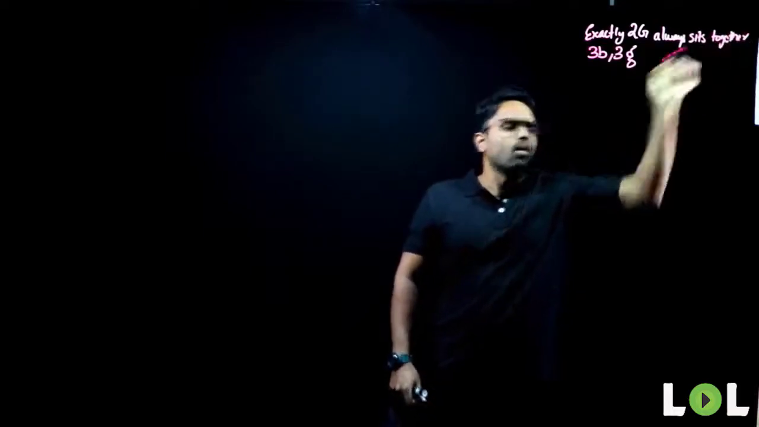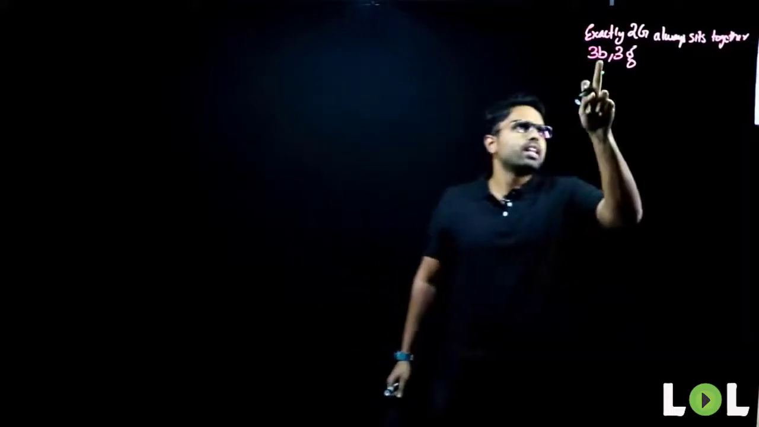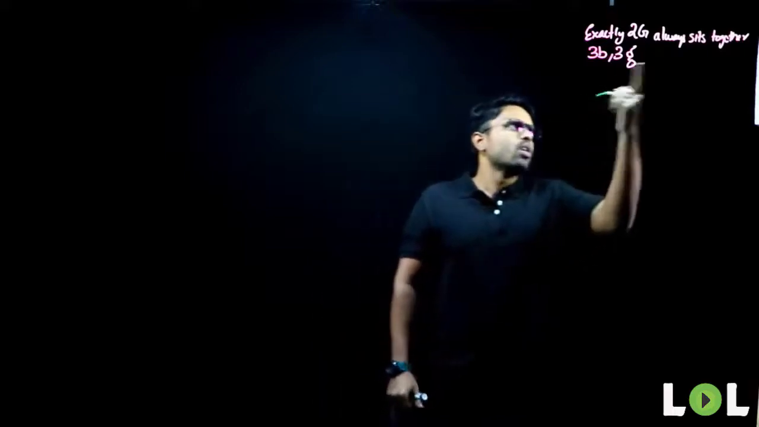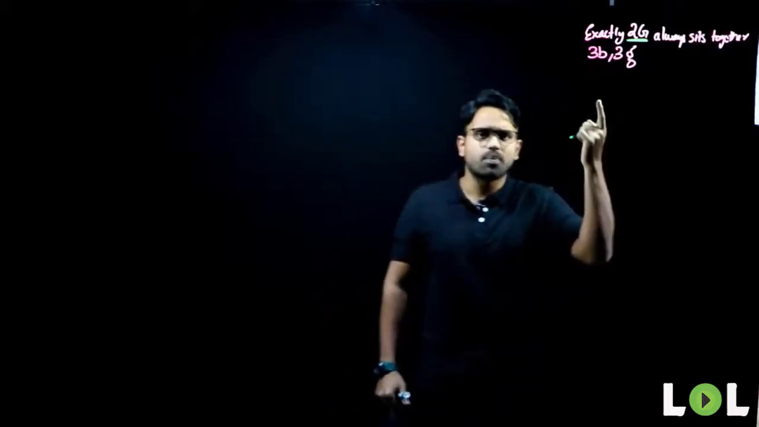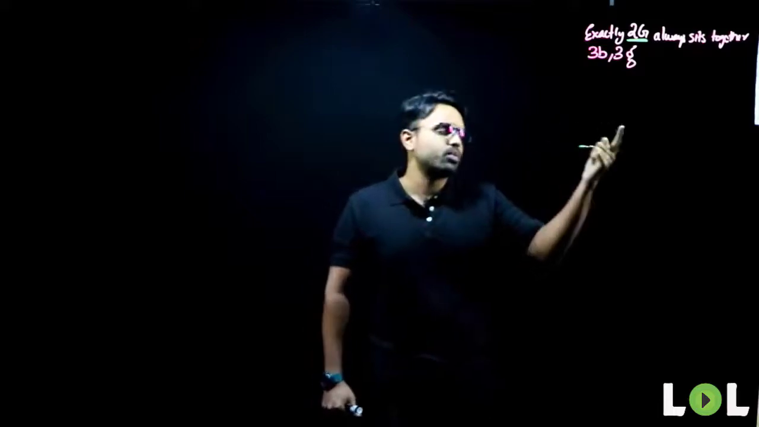Okay, now what will happen in such a case? Look, pay attention. Now there are 3 boys and 3 girls. Now always, what is the condition? Always 2 girls are sitting together. Now, if I do not understand, what am I supposed to do? I'm supposed to write a case.